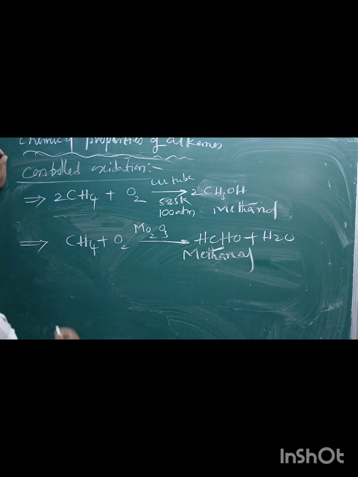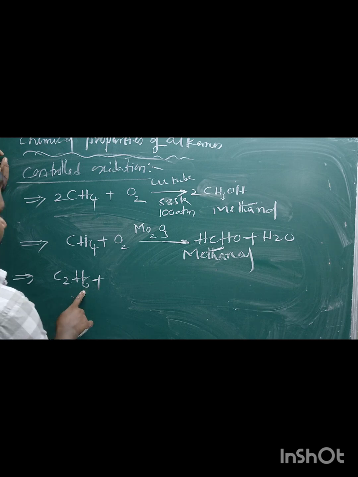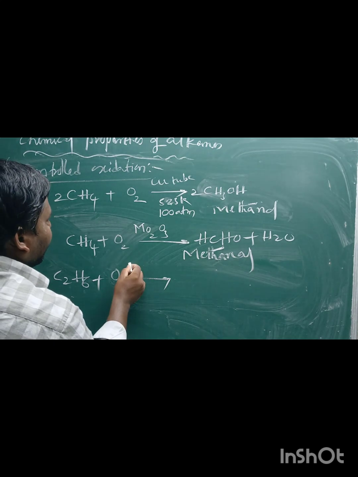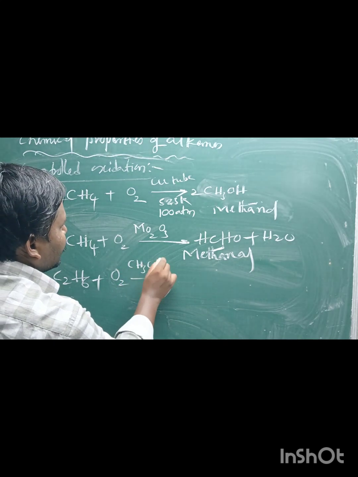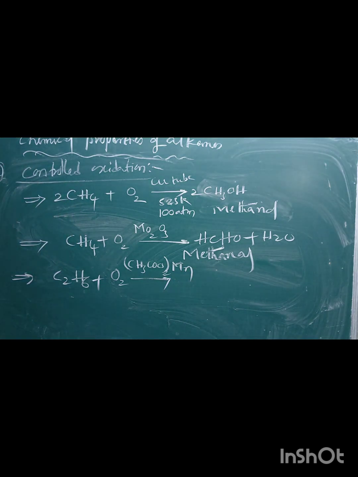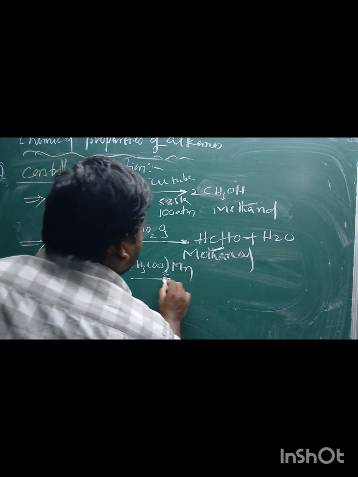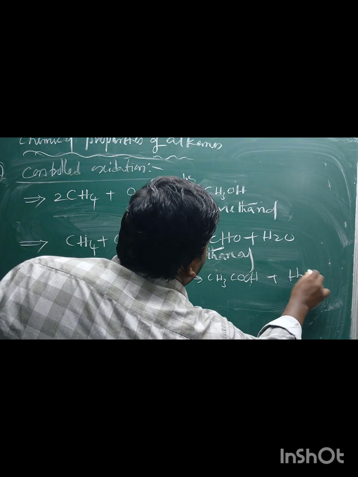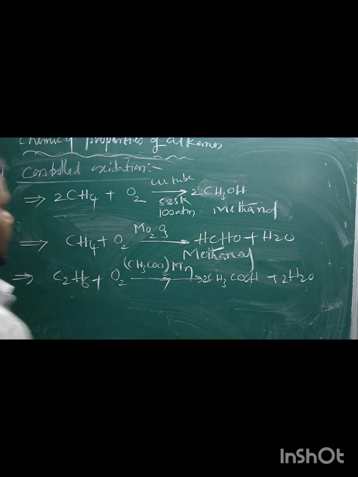One more: when ethane is oxidized by oxygen in the presence of manganese acetate, (CH3COO)2Mn, it forms ethanoic acid, CH3COOH, as well as water, to balance the chemical equation here.